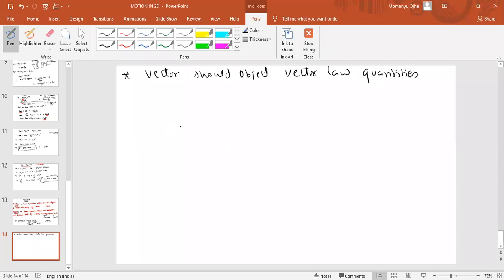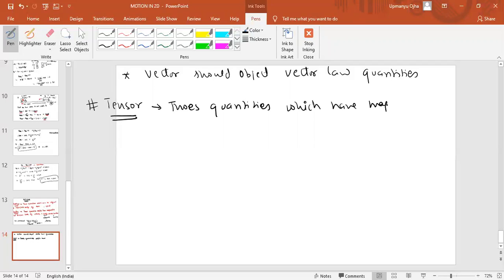One more quantity is there, tensor quantity. See, this is not there in your syllabus. For your information, I am telling you, one more kind of quantity is there, that is known as tensor quantities. Tensors are those quantities which have magnitude and direction, but don't obey the vector law of addition.